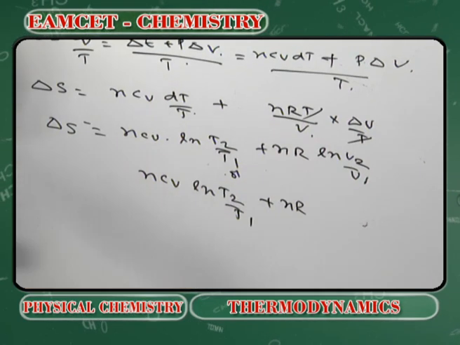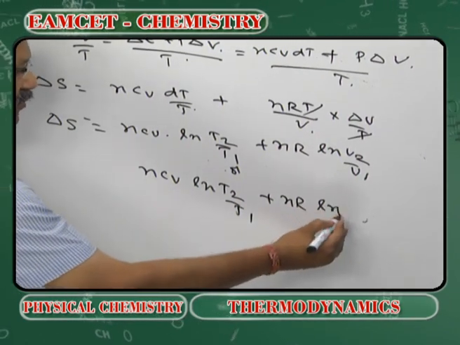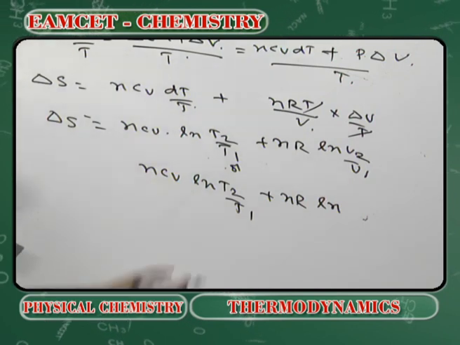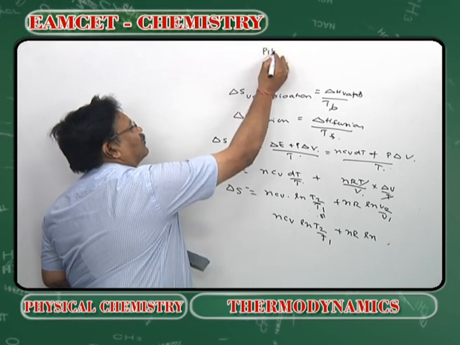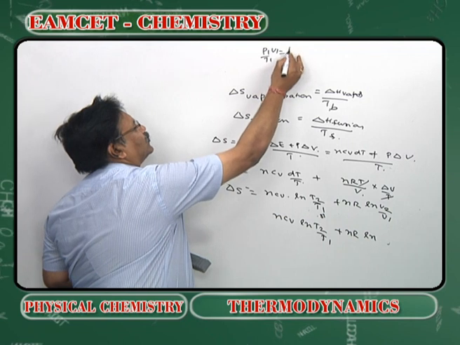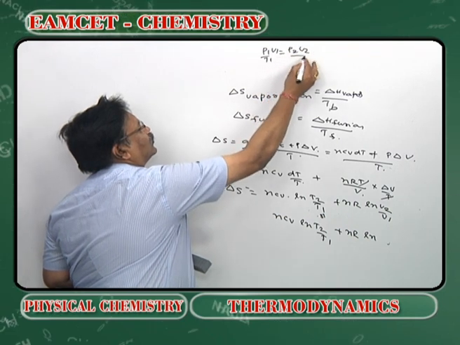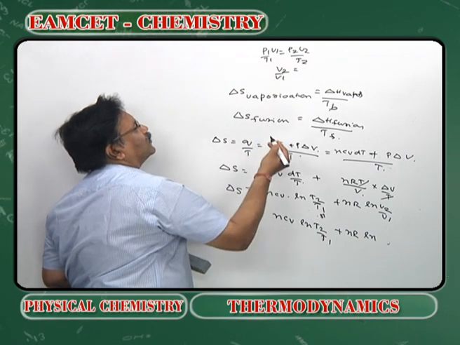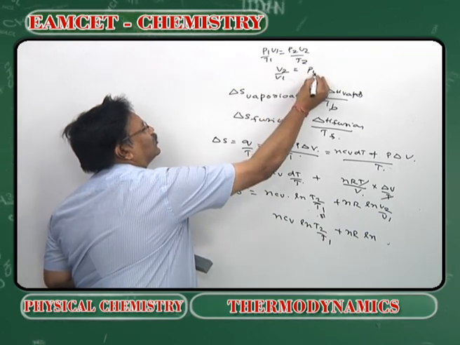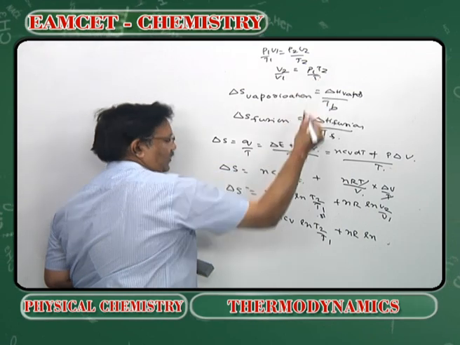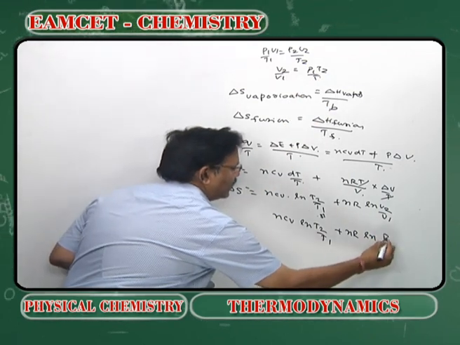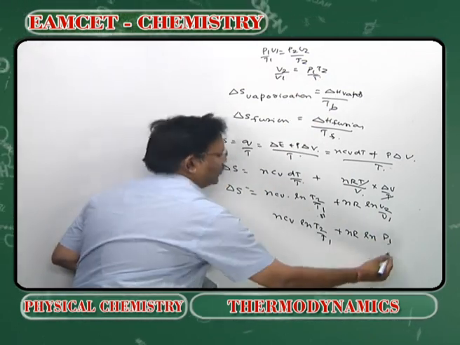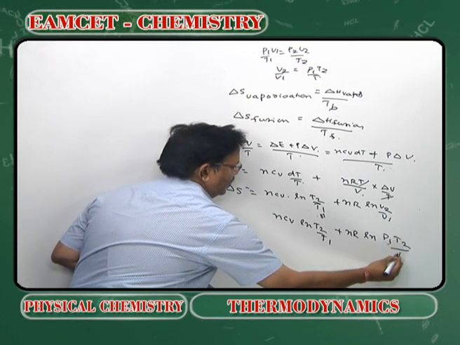This can be expressed as nCv ln T2 by T1 plus nR ln V2 by V1, because P1 V1 by T1 is equal to P2 V2 by T2. Therefore, V2 by V1 is equal to P1 T2 by P2 T1.